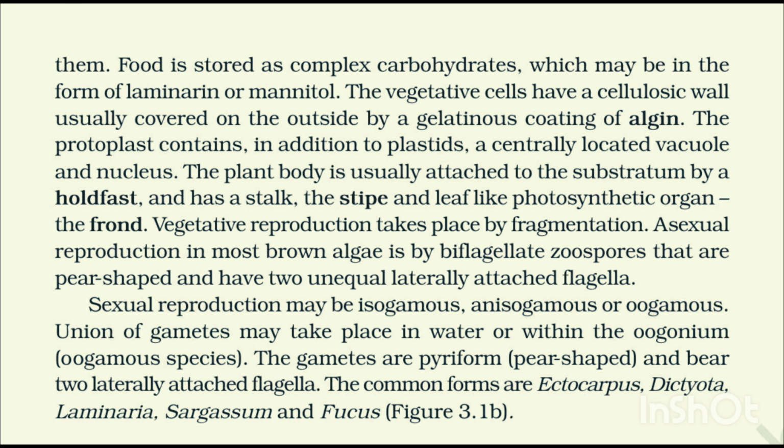Asexual reproduction in most brown algae is by biflagellate zoospores that are pear-shaped and have two unequal, laterally attached flagella. Sexual reproduction may be isogamous, anisogamous, or oogamous. Union of gametes may take place in water or within the oogonium in oogamous species. The gametes are pyriform, pear-shaped, and bear two laterally attached flagella. The common forms are Ectocarpus, Dictyota, Laminaria, Sargassum, and Fucus.